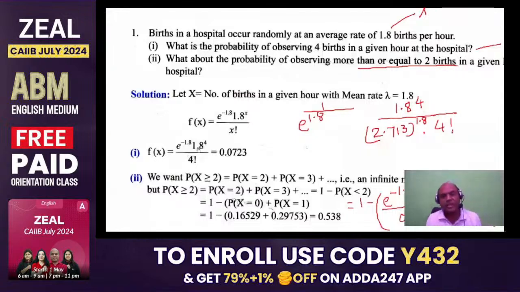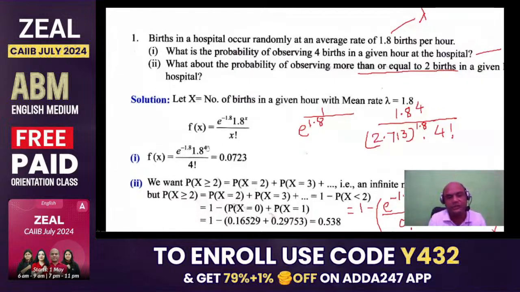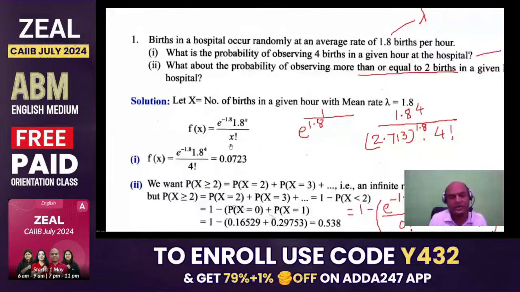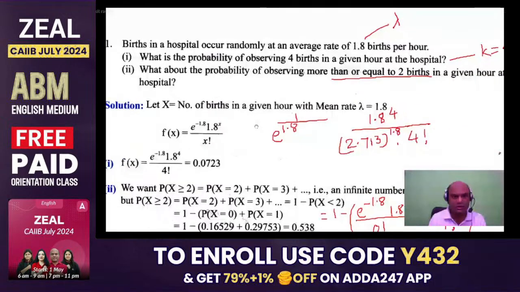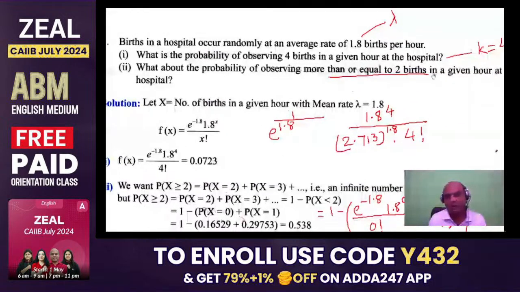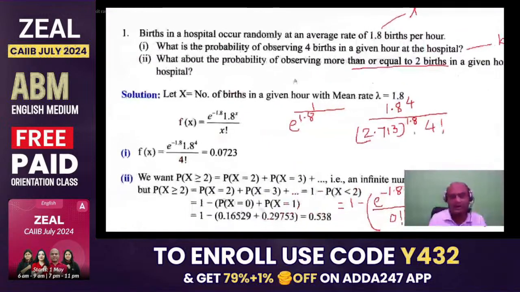Okay, so you solve this. Can anyone get this answer? 0.073, using this calculator, whatever way you can. You have to get this answer as 0.073. What is the probability of observing more than or equal to 2 births in a given hour at the hospital?